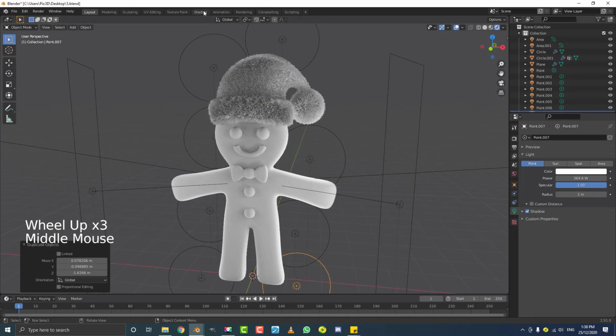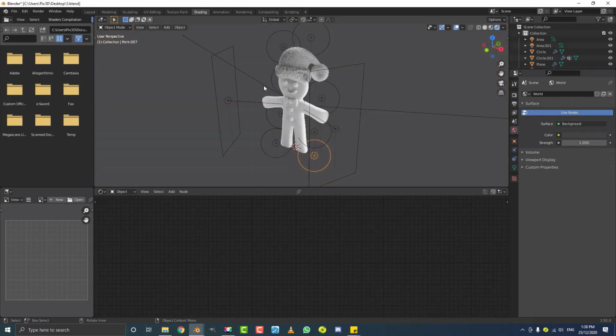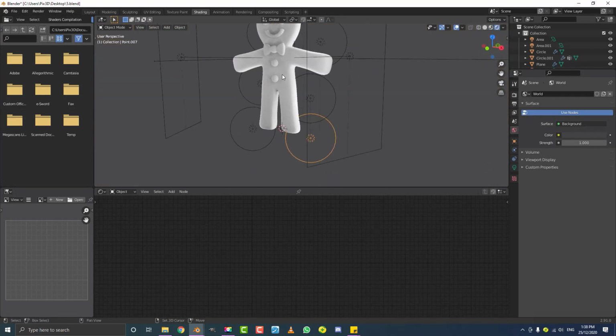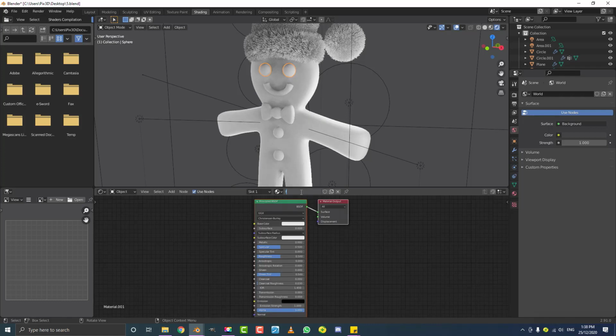So we're going to go into our shading workspace. Once again, hit Z, go rendered, and let's select the eyes. Let's start with the eyes. So we're going to make the first kind of frosting. So let's select the eyes. We're going to go New. Let's call this Frosting 1.